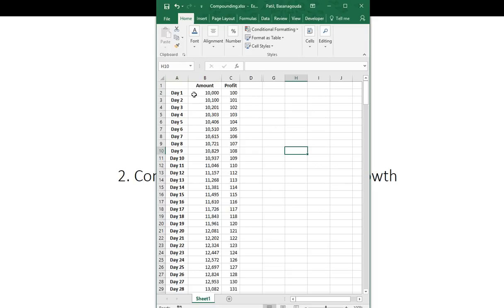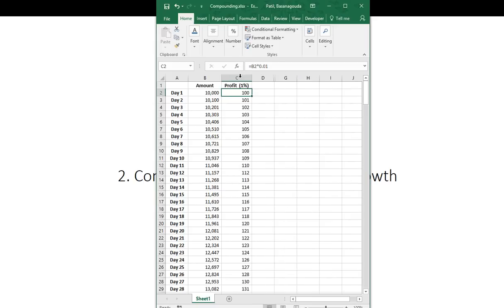What regular income means is, if you are going for 1% daily, so let me write it here, if you are getting a profit of 1% daily on your initial amount of 10,000, whatever profit you get every day is your regular income. For 10,000 it will be 100 rupees.